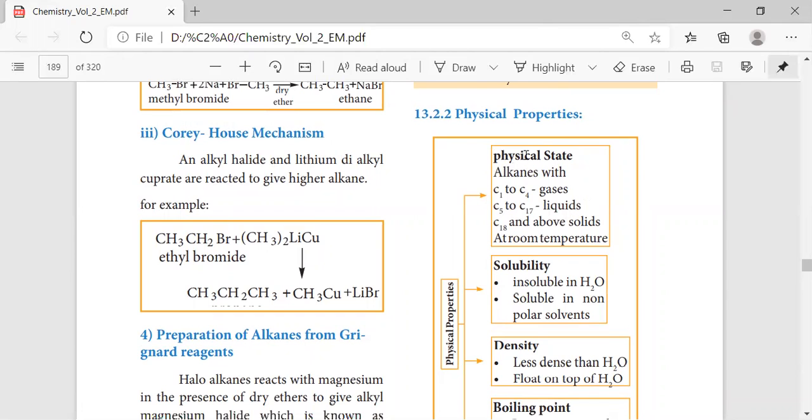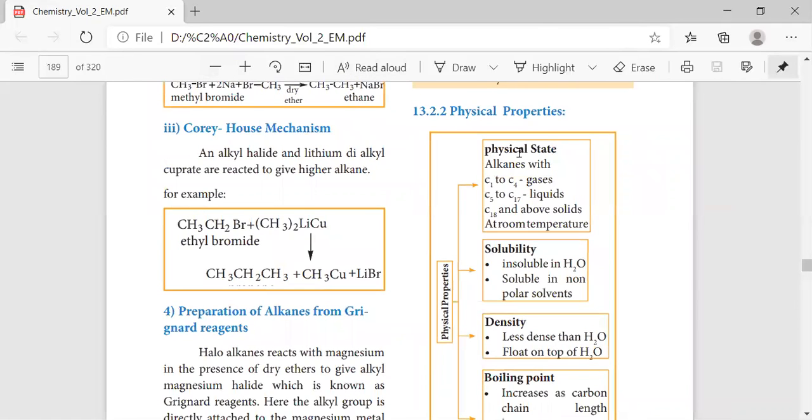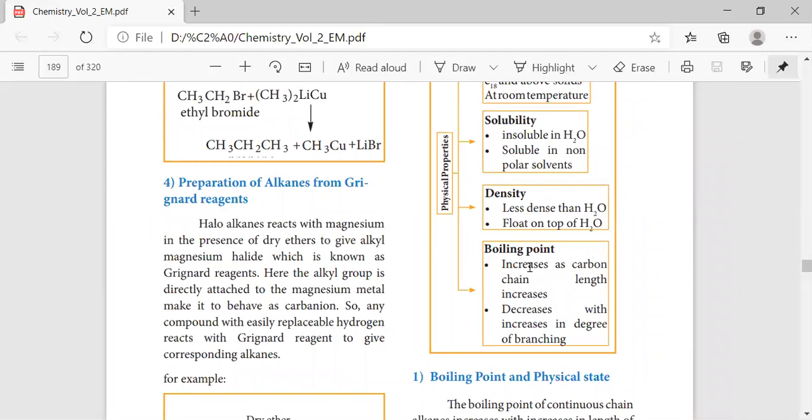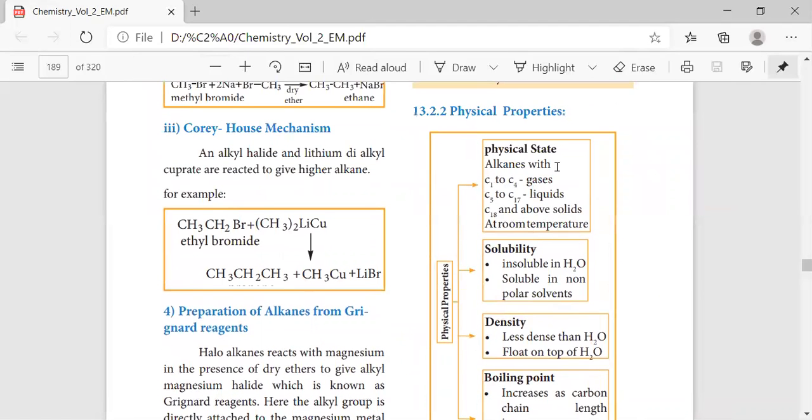Now we'll move on to the physical properties of alkanes. So in physical properties, see here, this is given in an easier manner in your book. Now the physical state: alkanes with carbon 1 to carbon 4 are gases. From carbon 5 to carbon 17, they exist in liquid form, whereas carbon 18 and above are solid at room temperature.